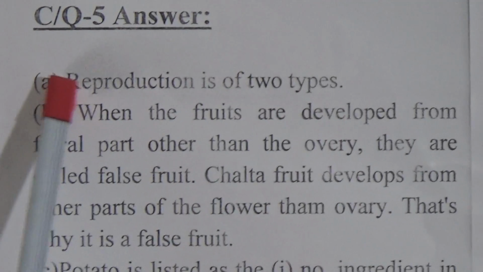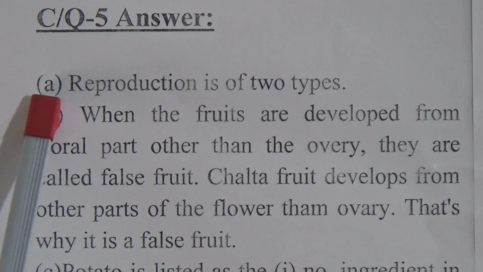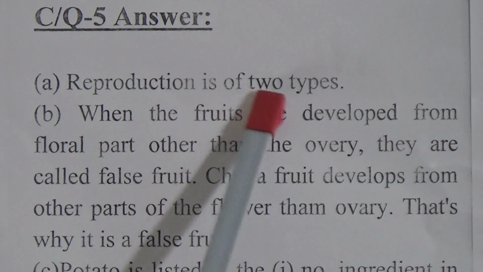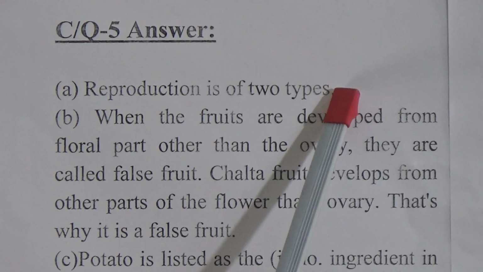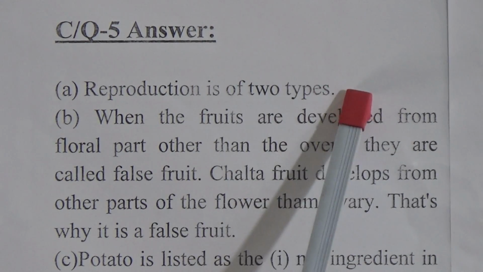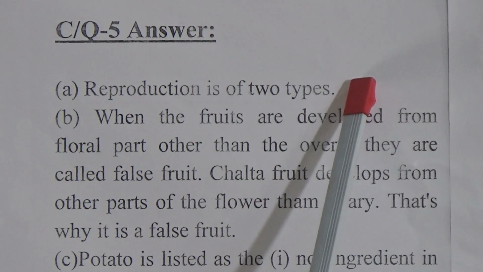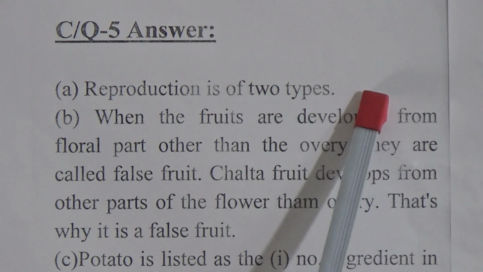The first question was how many categories of reproduction are there. The answer is that reproduction is of two types. Dear students, it will be better for you to give the names of the two types: the first one is sexual reproduction and the second one is asexual reproduction.